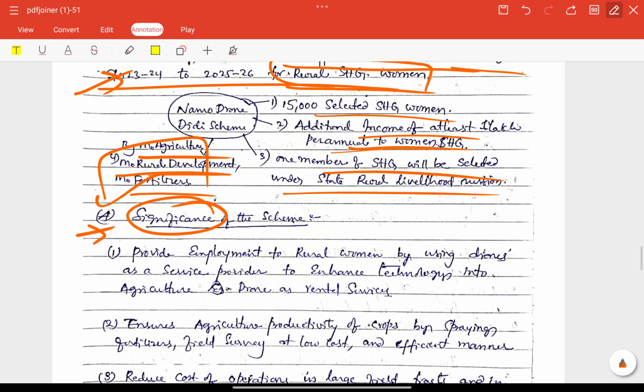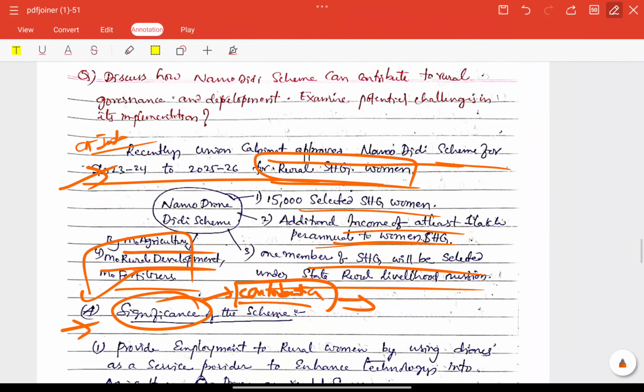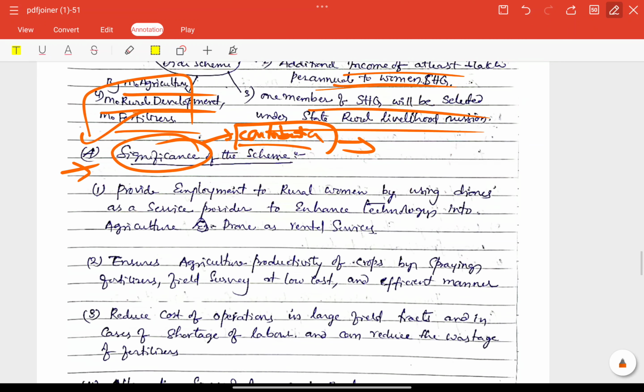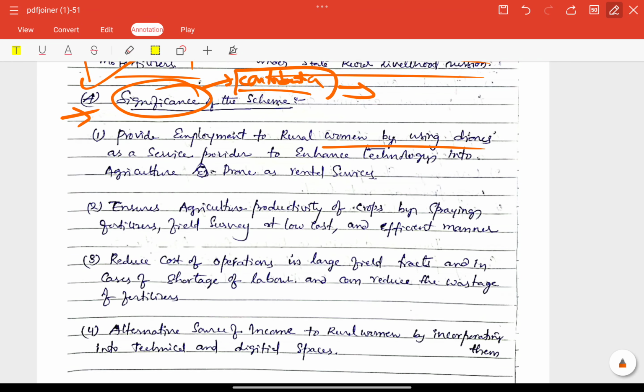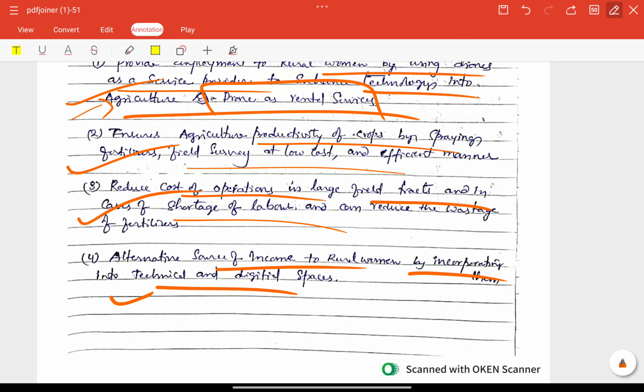Significance: in the particular question itself they mentioned contribution, so we can connect contribution only. Use specific keywords mentioned in the particular question as side headings here. Provide employment to rural women by using drones as a service provider to enhance technology in agriculture. Drone as rental services. Next, ensure agricultural productivity. Good. Reduce cost of operations, that is also good significance. Alternative source of income for rural women.